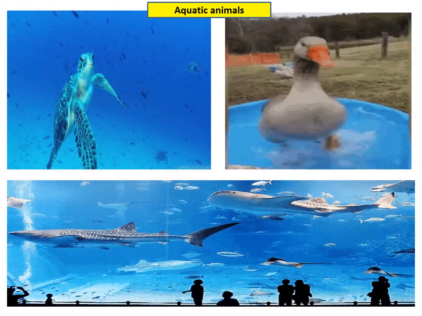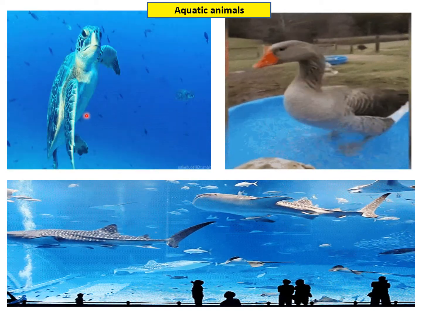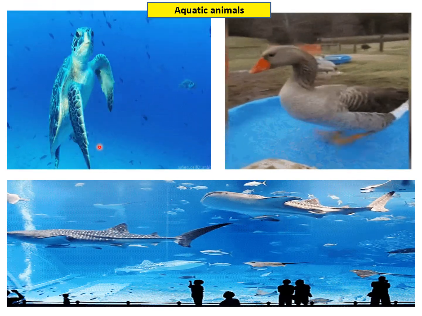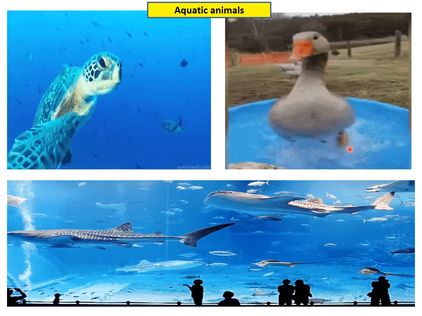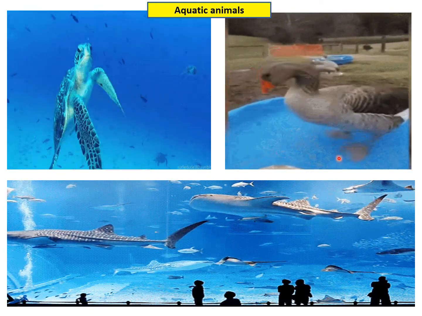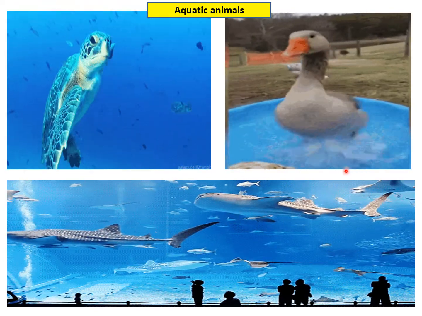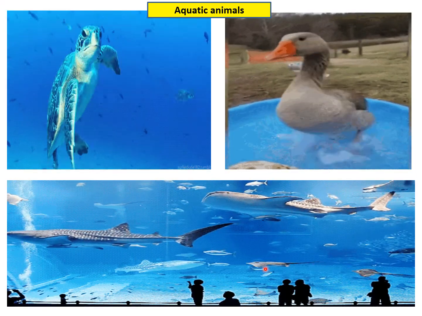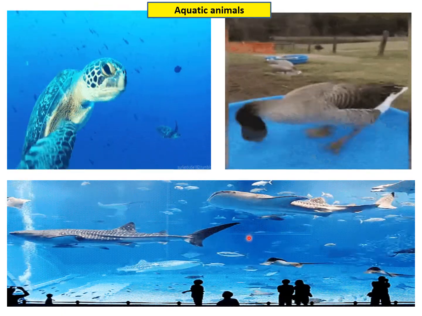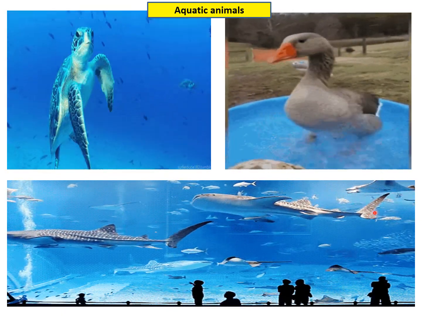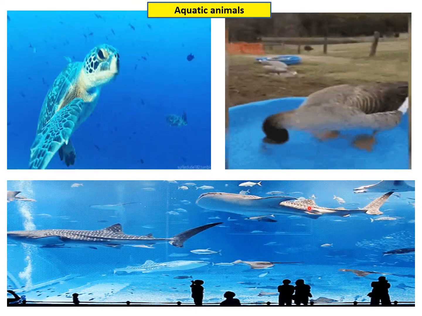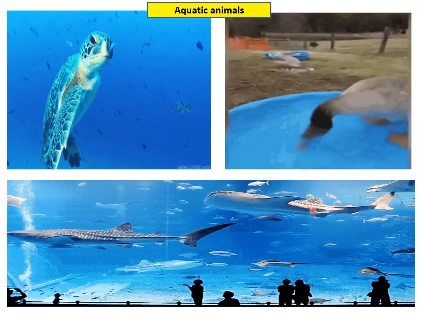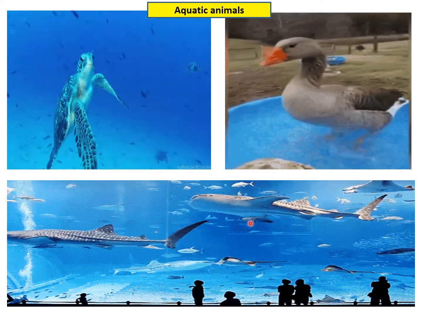Now you can see here aquatic animals. This is a real turtle you can see here. It has two flippers in front which help it to swim in water. And you can see here a duck. It has got webbed feet by which it pushes water backwards and swims in water. Then you can see here whale fish, shark fish and different types of fishes. And they all swim with the help of these paired fins. They change the direction with the help of this tail fin. Okay, and these two fins which are on the body at the back, this helps in balancing the body. So this is how the fishes move.